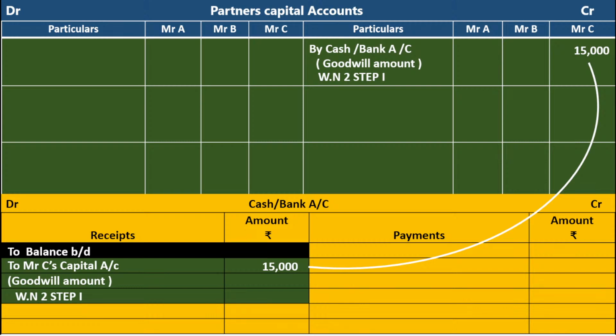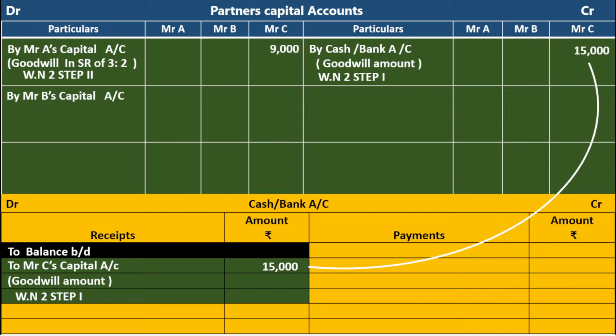For that, the entry is that we have to transfer the amount from C's capital account debit to A and B's capital accounts. Mr. C's capital account debit to Mr. A's capital account, goodwill in sacrifice ratio 3:2. That is 15,000 into 3 by 5, it is 9,000. To Mr. B's capital account, goodwill in sacrifice ratio 3:2.